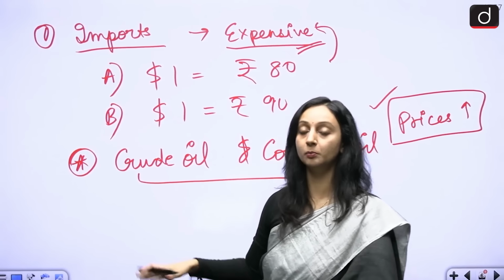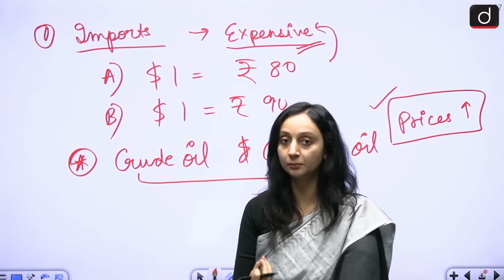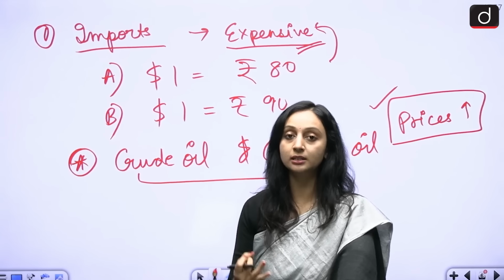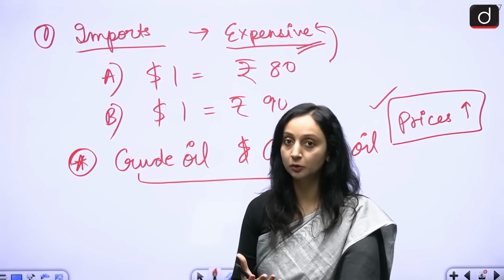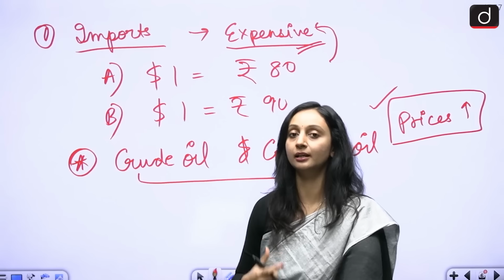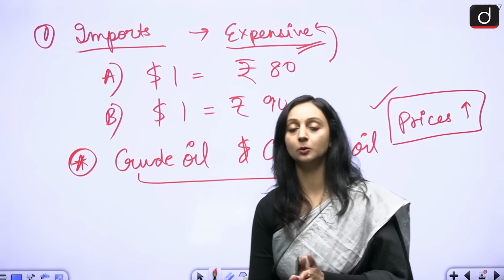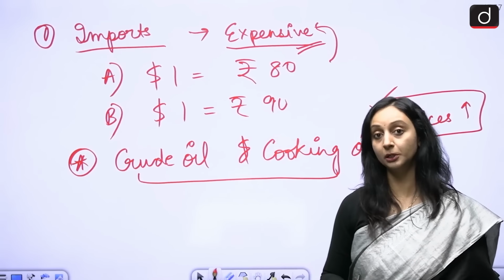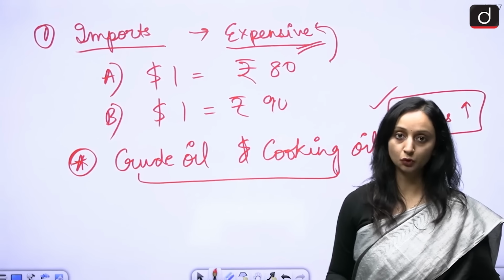So the prices in the economy are going to increase. These things are going to become expensive for people like you and me. Prices of petrol, diesel, they're going to go up. Prices of cooking oil are going to go up. So overall, there is going to be an increase in the prices in our economy. And this is going to have a consequence on the government also and on the households also.